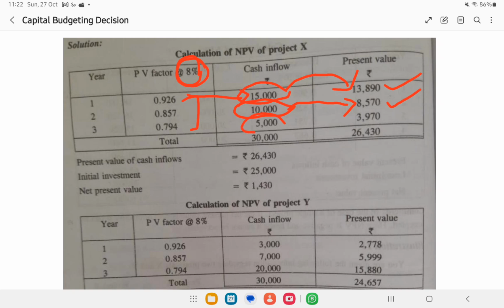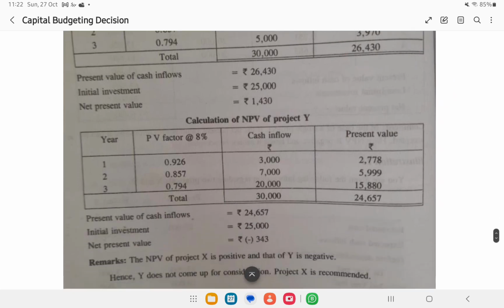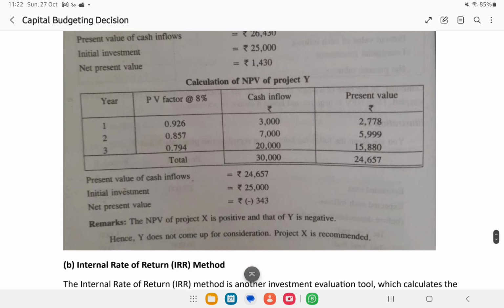Similarly, in the third year, they agreed to pay 30,000 rupees for the investment, but because we consider the possible loss of money by waiting for this return, we take this 30,000 as only 26,430 rupees. So how to find NPV? NPV, as we said, is the difference between this amount and the 25,000 investment we made, that is 1,430 rupees. So after considering the time value, this is the profit we can expect from this project, 1,430 rupees.